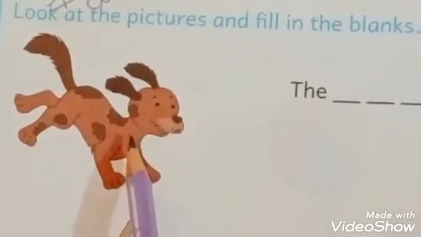Look here. Look at the pictures and fill in the blanks. So what we have to do? We have to look at the given picture and we have to fill in the blanks. All listen here. What is this? Dog. We know this is a dog. Now read the sentence.